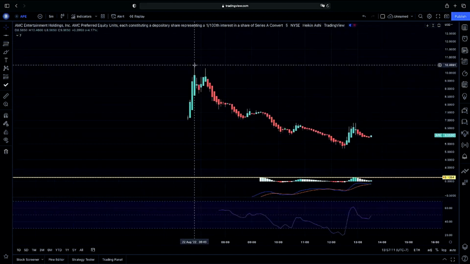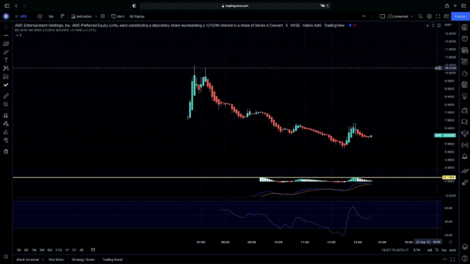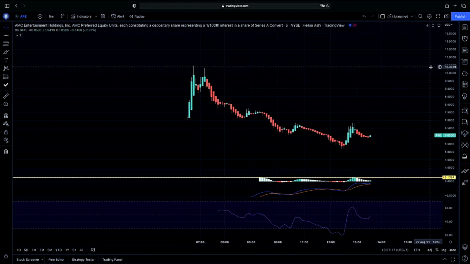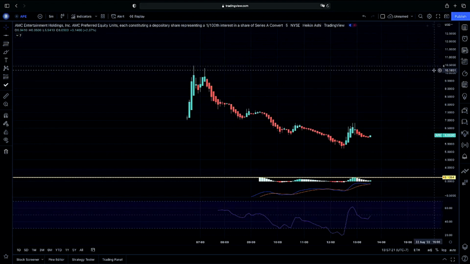And as you guys can see, again, we did have our double top. We had our high of the day here at 10.49, so we could set an alert here above 10.49 as well if we do break back over 10, which is a strong psychological resistance, and then we continue on above our 10.49 mark.